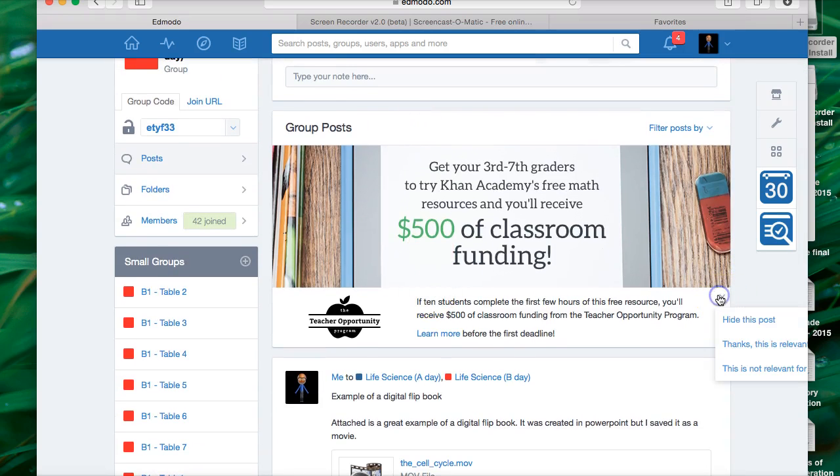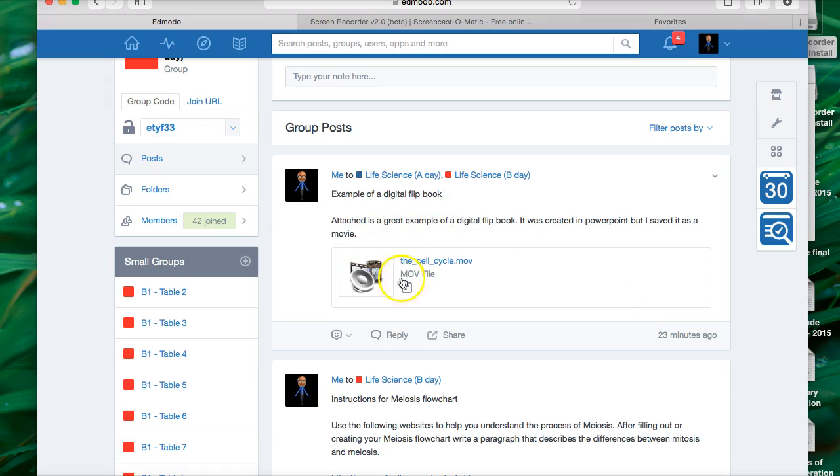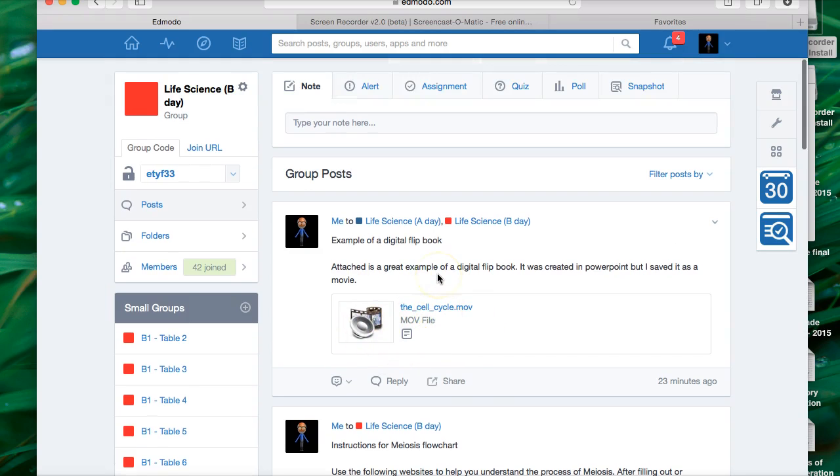And we're going to hide this. Right here is an example of a digital flip book. You can look at this. It was created in PowerPoint, but I saved it as a movie, so in this version it flows kind of quickly. I'll probably post the PowerPoint at some point. However, this is an example of a digital flip book and kind of how that works.